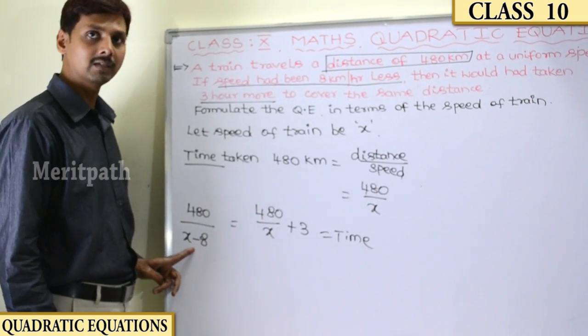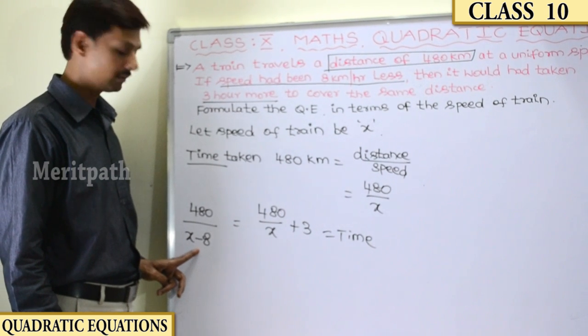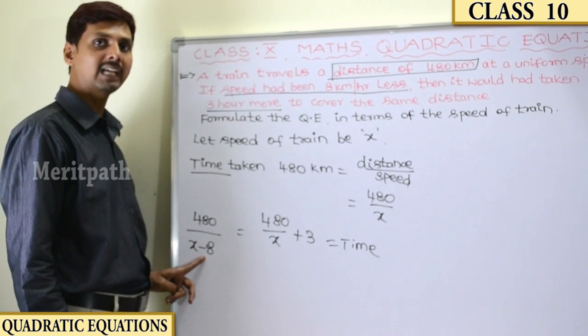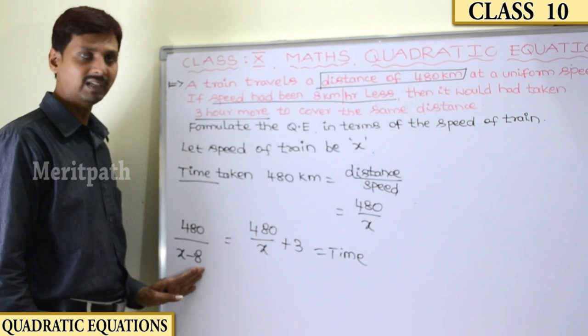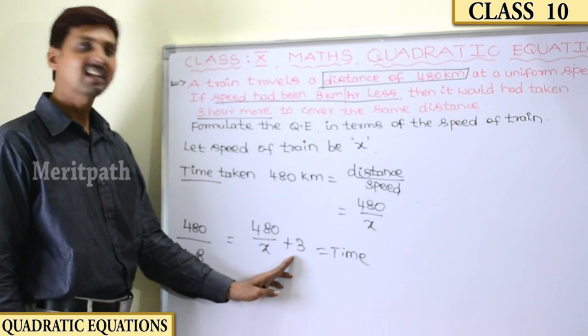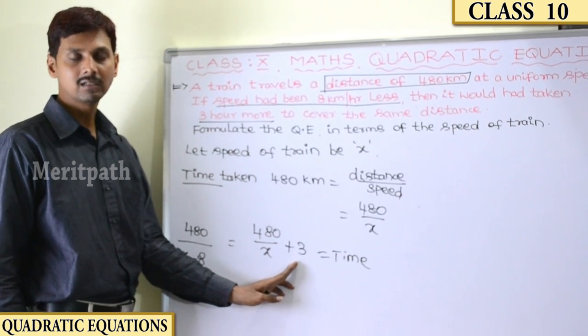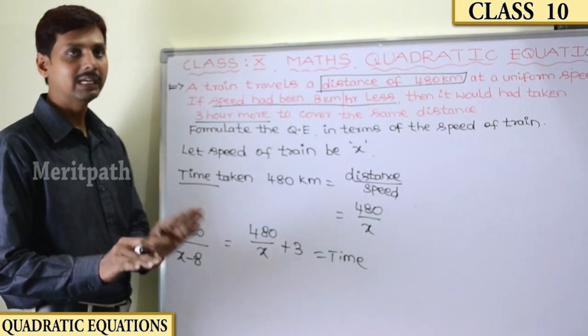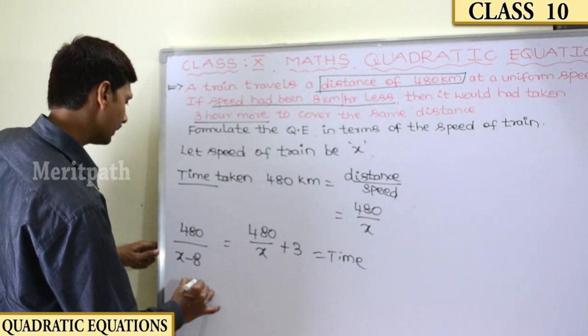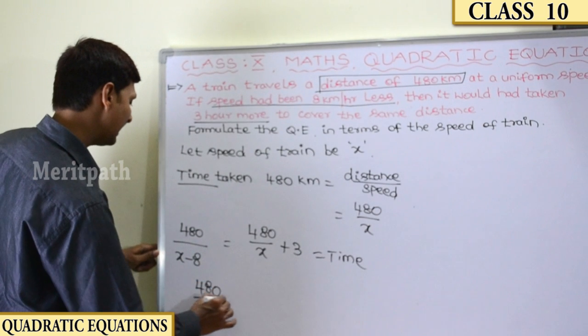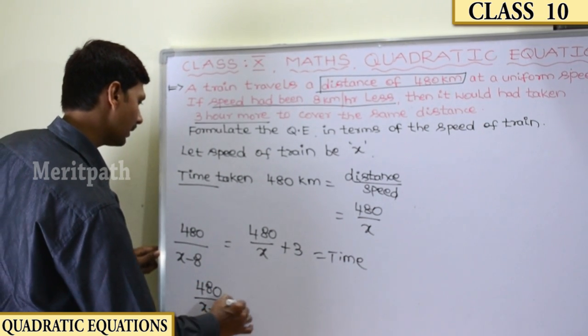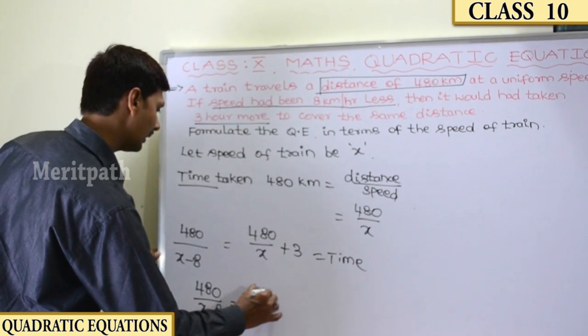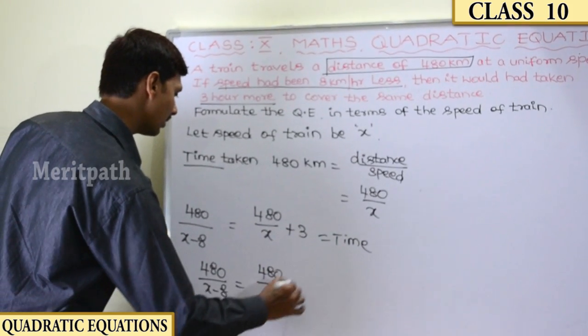Here 8 kilometers is less, so it will take more time. So to balance this, we need to take plus 3 on the right hand side. So both situations will be equal. So here we got 480 by x minus 8 equals 480 by x plus 3.